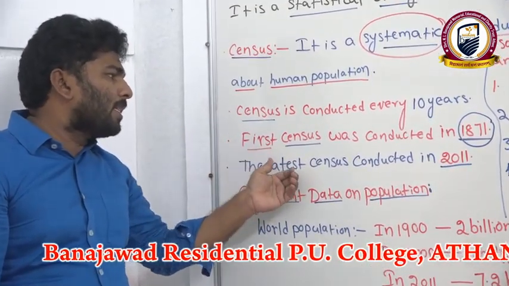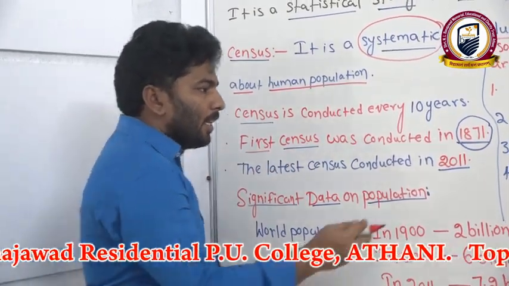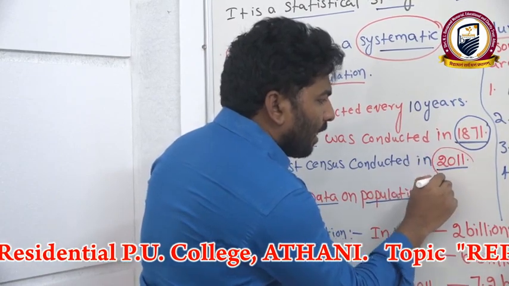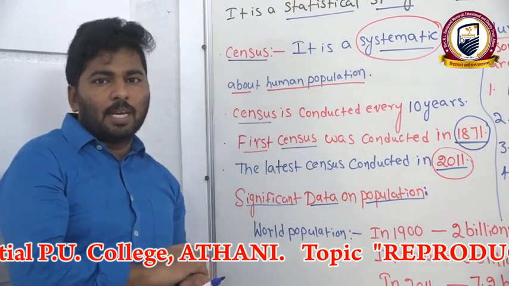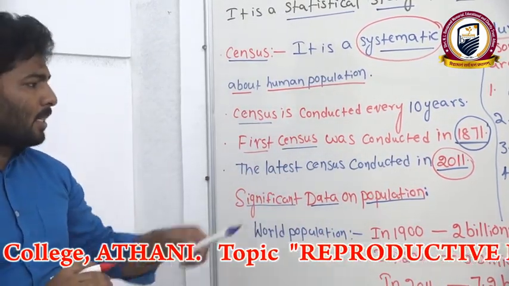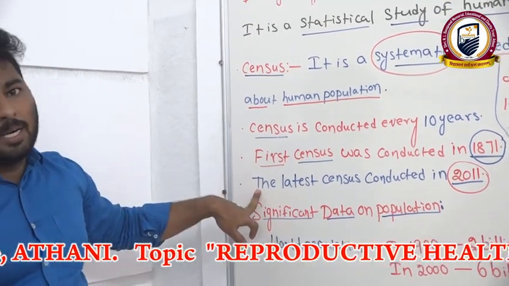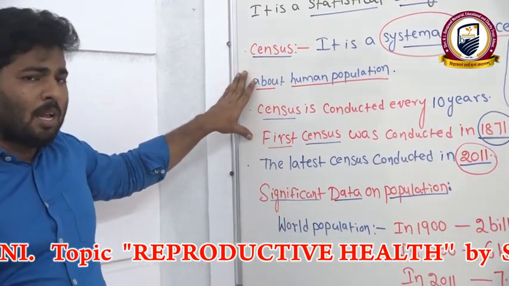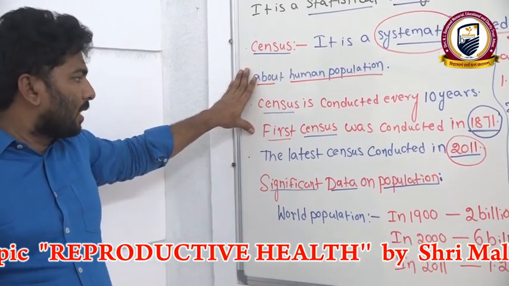The latest census was conducted in the year 2011. I hope you are understanding this concept.